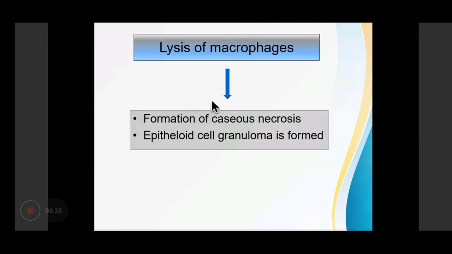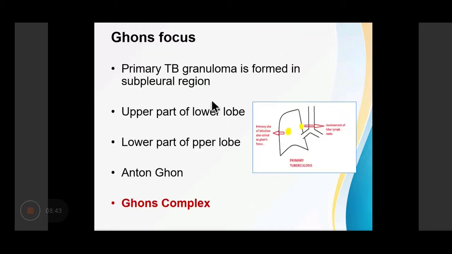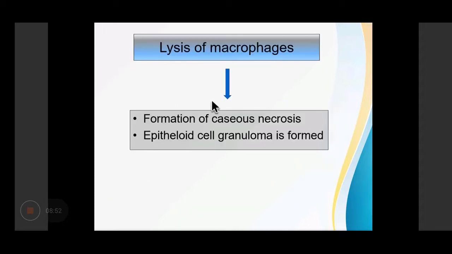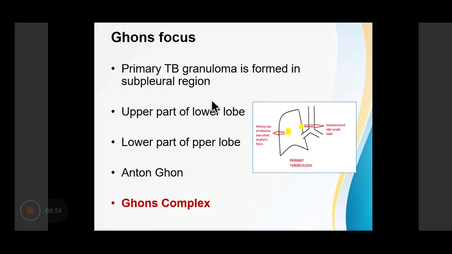Okay, so the lysis of the macrophages results in formation of caseous necrosis and epithelioid cell granulomas. Now the necrotic environment in the lung has low oxygen levels and low pH. So this inhibits the growth of the bacilli and the lesion slowly heals by fibrosis and calcification. Now sometimes these bacilli may remain dormant for many years inside the macrophages.